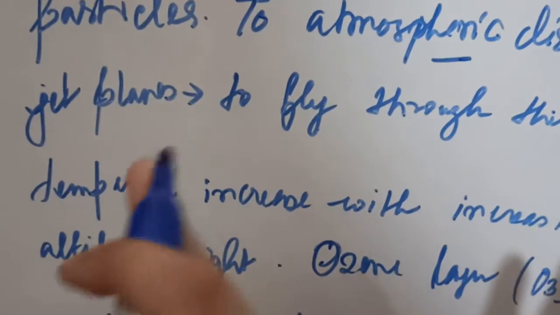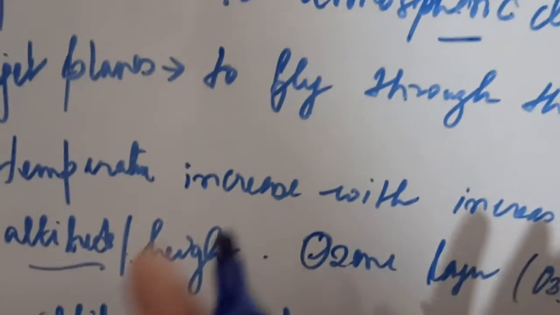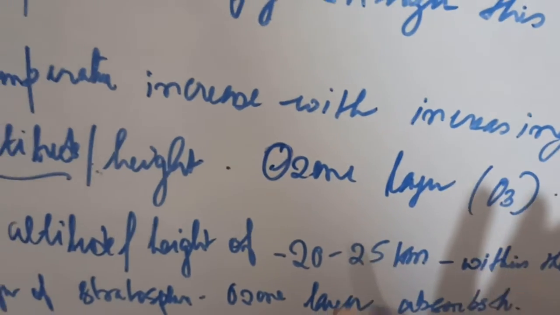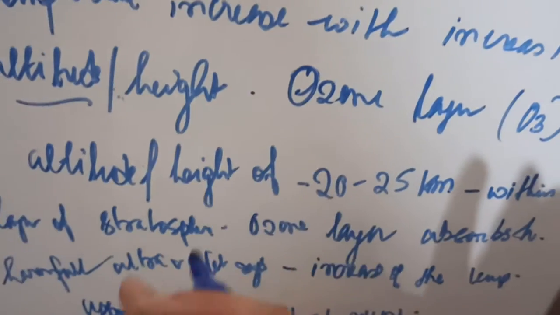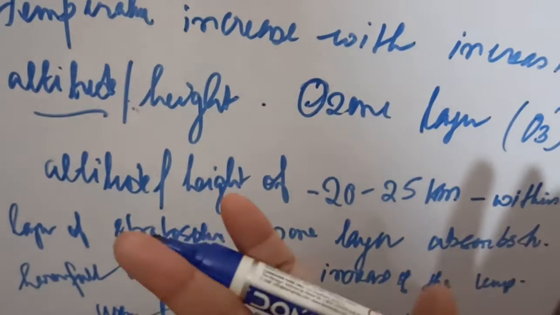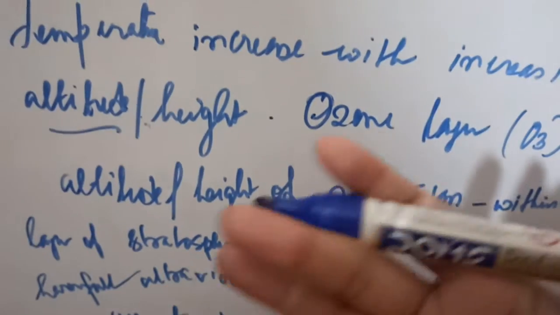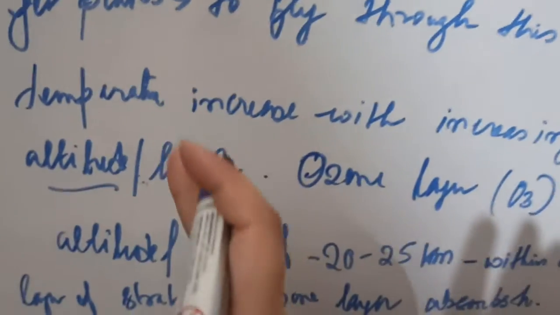Okay, in this layer the temperature increases with increasing altitude. What is the reason for that? The reason is that the ozone layer is present at the height of 20 to 25 kilometer within the stratosphere. This ozone layer absorbs the harmful ultraviolet rays. Because it absorbs the harmful ultraviolet rays, the temperature increases over here. That is why temperature increases in the stratosphere with altitude or height.